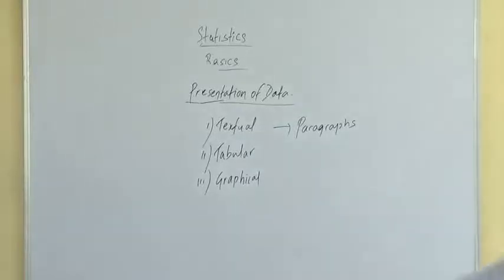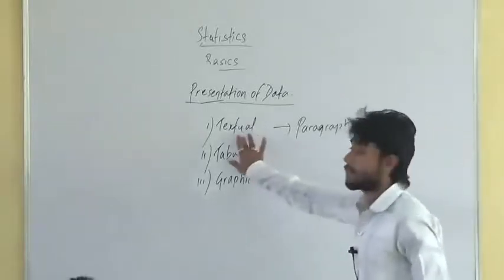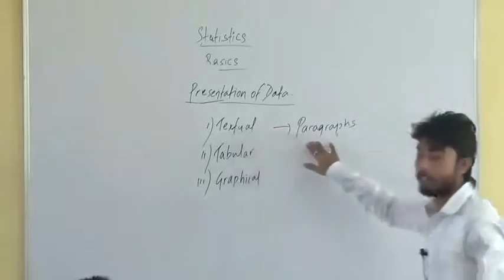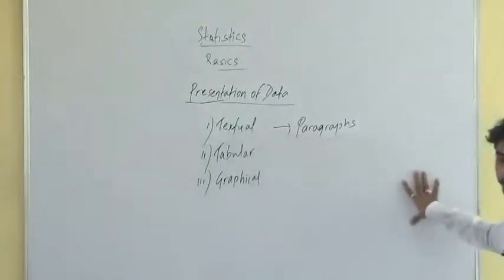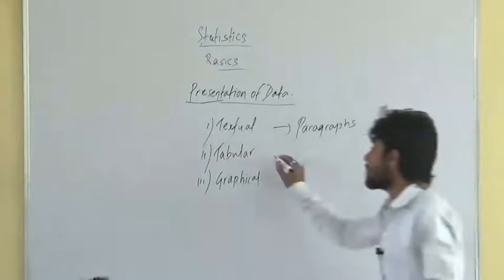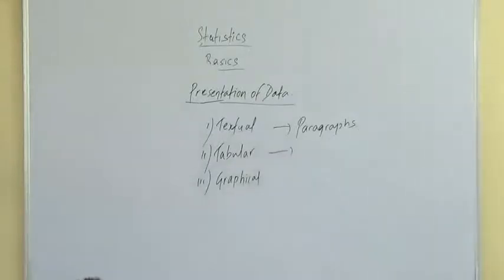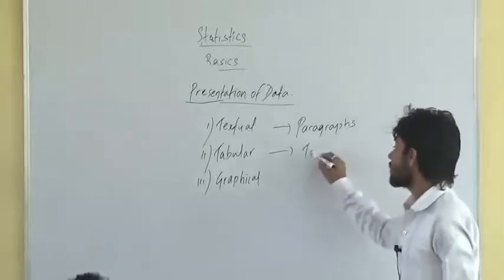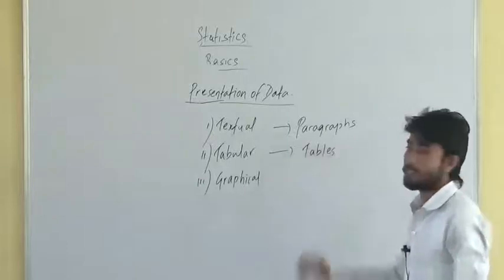Now, let's resume here. Textual means presenting the data with the help of paragraphs. I gave one example also. Now, what is tabular presentation of data? Tabular presentation of the data means using tables to present the data.